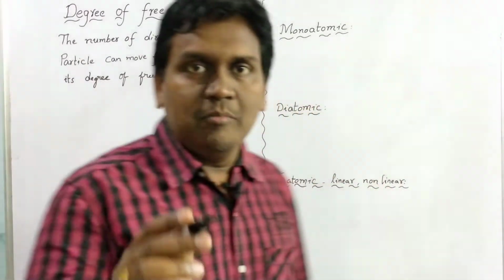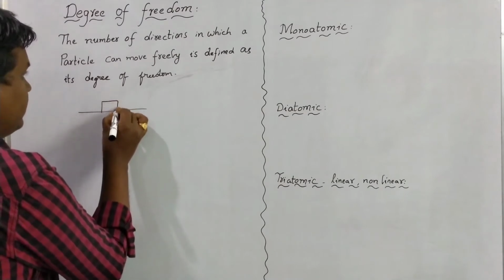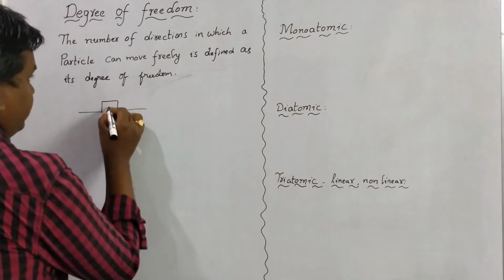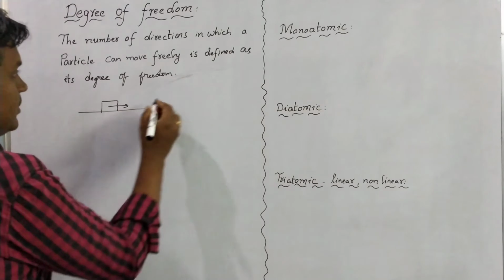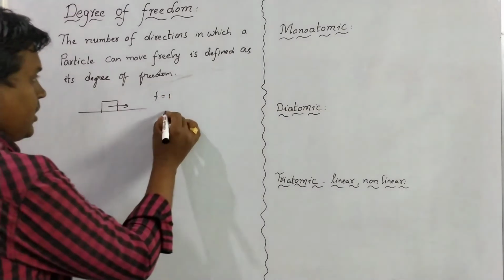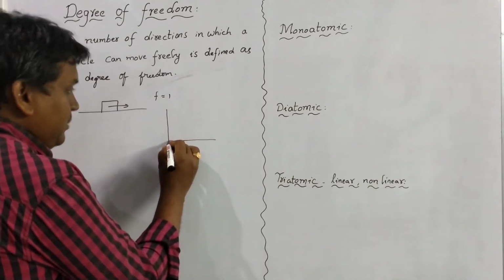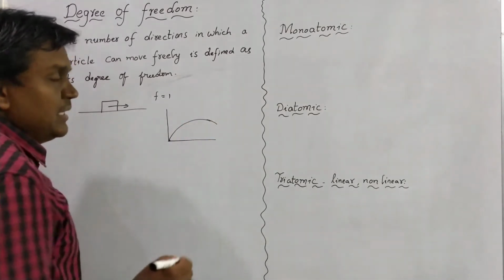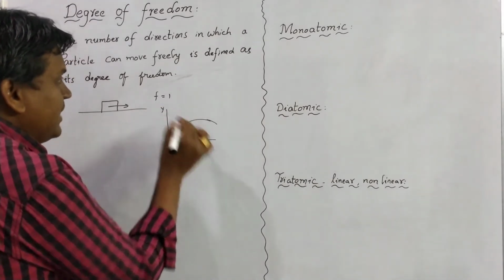Or if you consider a block placed on the floor, the number of possibilities of the block to move is either this way or this way. So the degree of freedom of the block is 1. Or if a ball is thrown, then the ball is going in the x-axis as well as the y-axis.